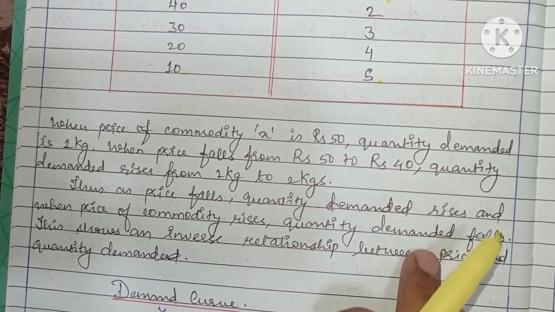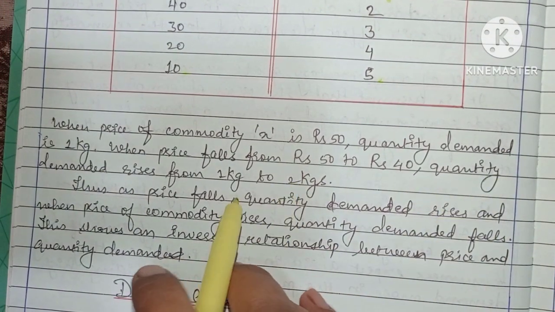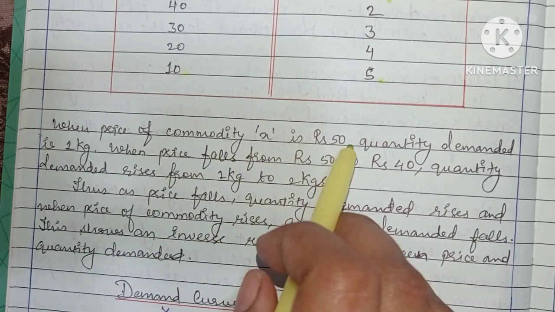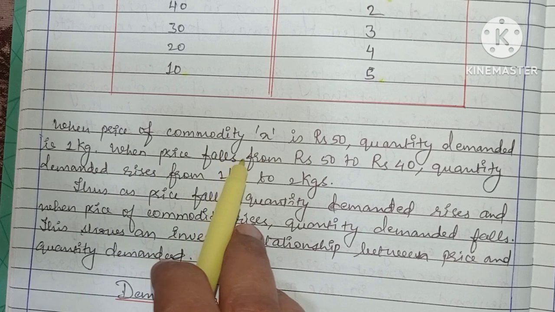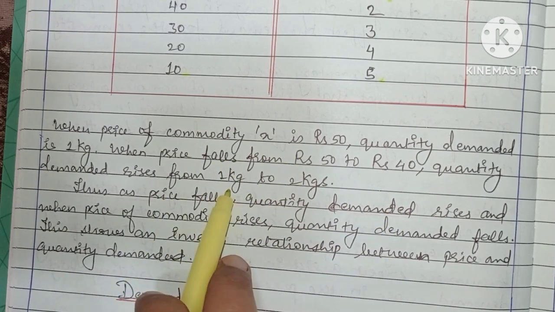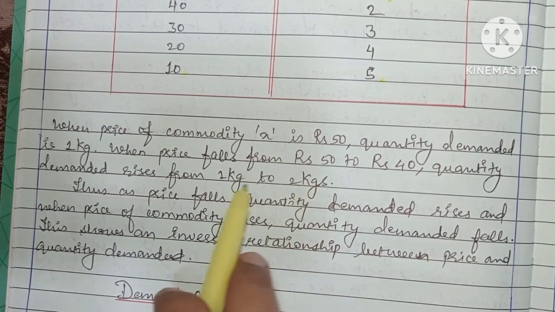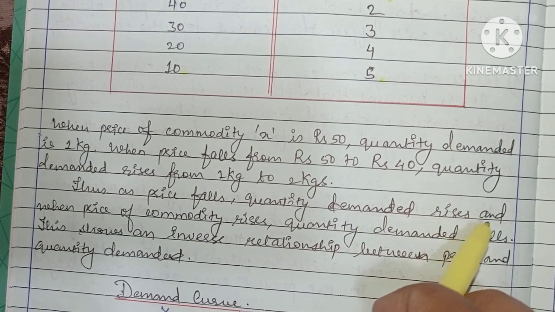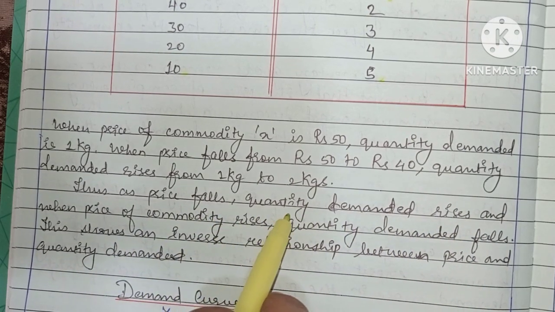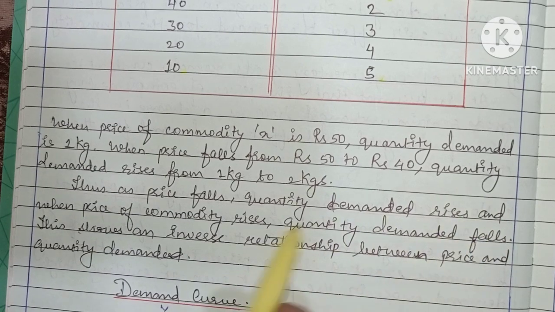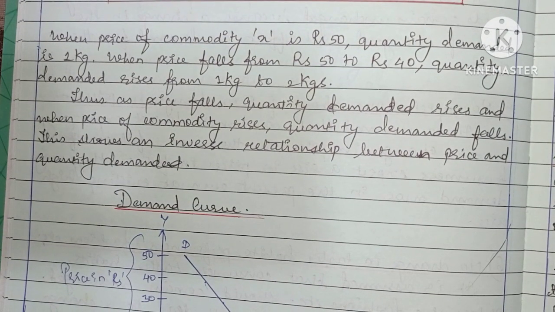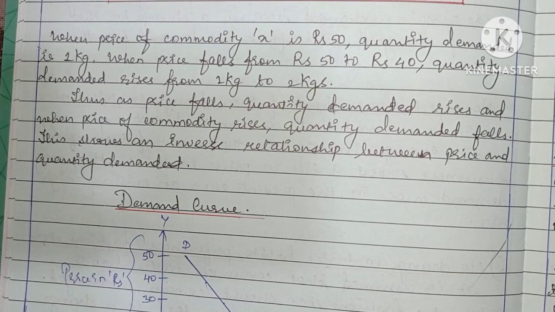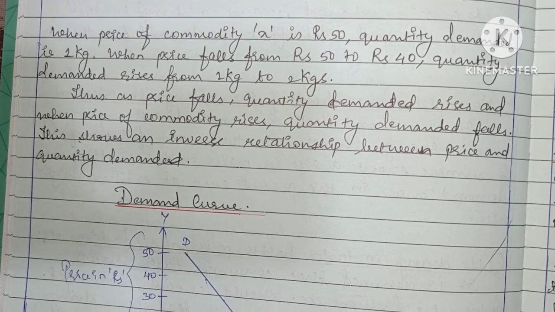You make sure that you draw the diagram to explain the law of demand. Okay, when price of commodity X is 50, the quantity demanded is 1 kg. When price falls from 50 to 40, the quantity demanded rises from 1 to 2 kgs. Thus, as the price falls, quantity demanded rises, and when price rises, quantity demanded falls. This shows an inverse relation. So now if you are writing the answer for law of demand, you definitely have to draw the schedule to explain why there is an inverse relationship between the price and quantity demanded.